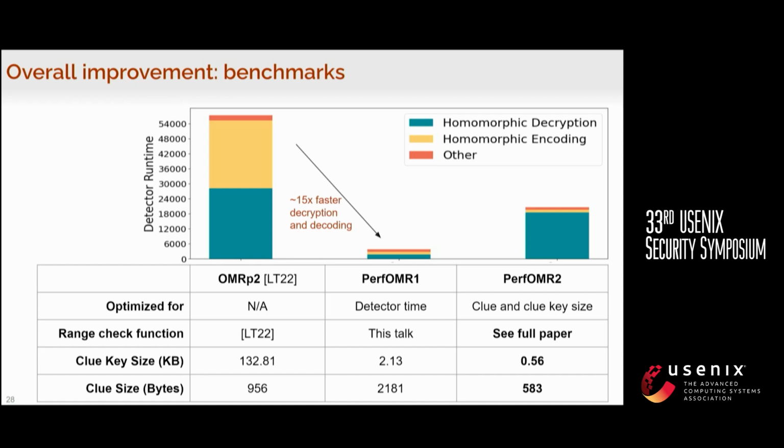For PerfOMR 1, as you can see, for both homomorphic decryption and homomorphic encoding, it's roughly 15 to 20 times faster than OMR P2. So the resulting runtime is roughly 15 times faster. For PerfOMR 2, the runtime is still 2 to 3 times faster. But more importantly, for clue key sizes and clue sizes, it is much smaller than OMR P2.